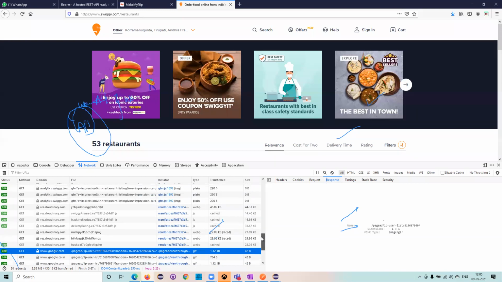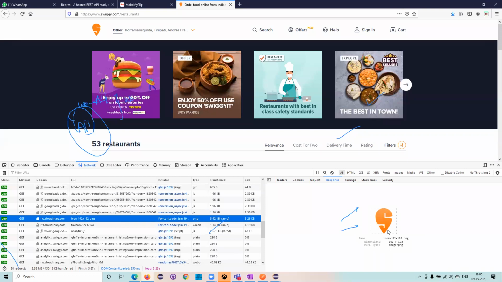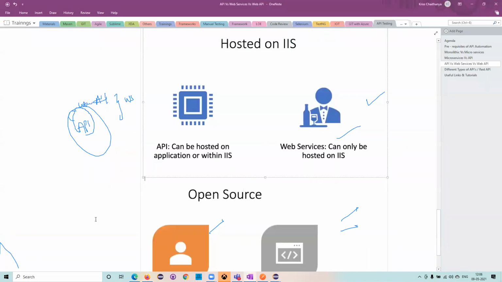We can go for some other images so that we can easily understand. See, this is Swiggy ID. So now all these things have to be stored somewhere else, so that when I am retrieving from there, with the help of this particular request, I'll go and fetch that particular icon, and then it will be placed into the respective place. So all these things have to be hosted on a particular place, right?